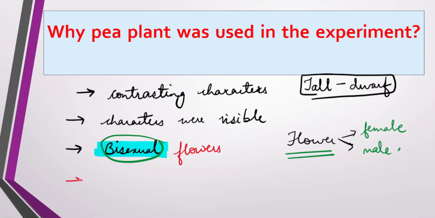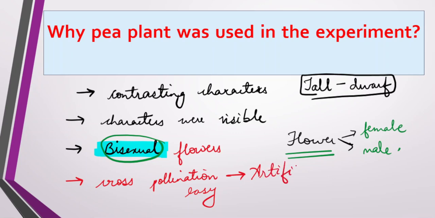And even cross-pollination was easy in this plant by artificial method. How was it easy? It was easy because of the artificial method. Okay, these were the basic things.